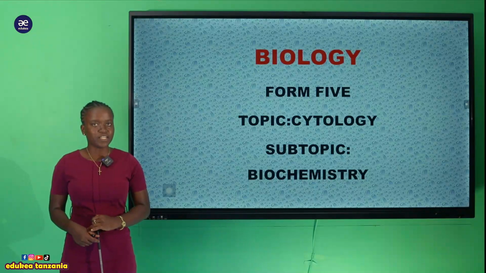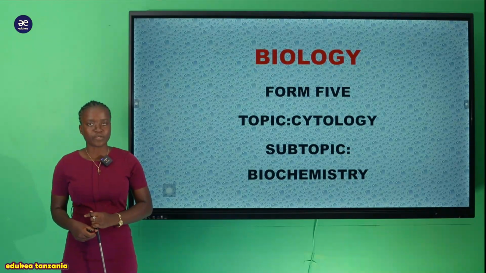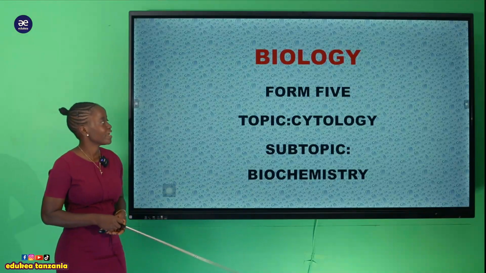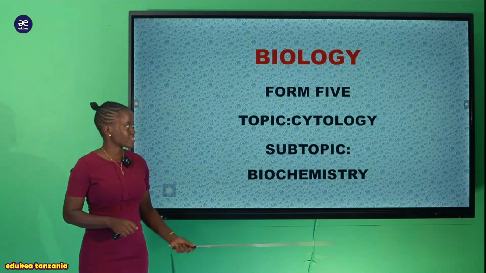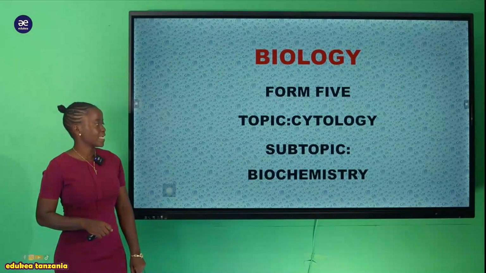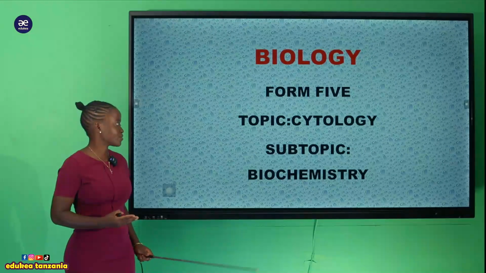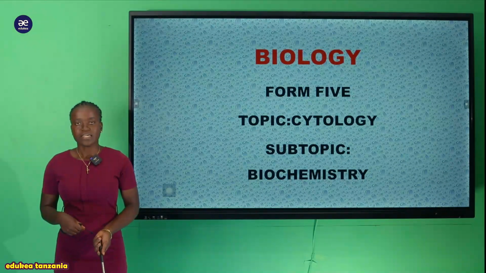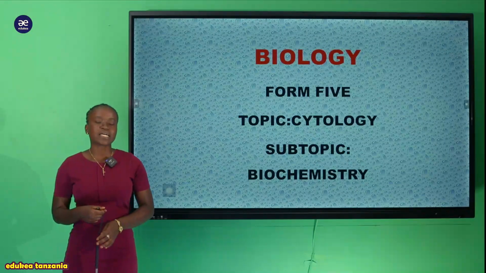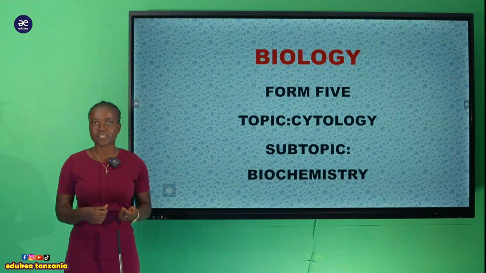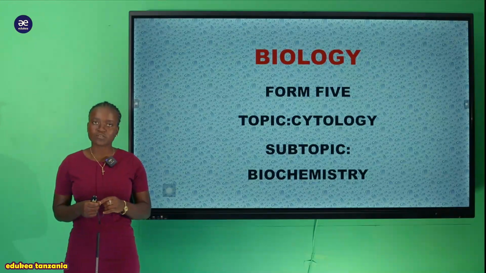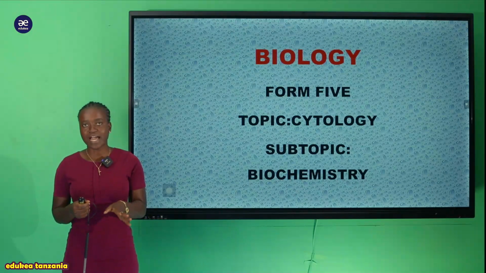I'm teaching biology, and today I'll be with you to discuss our topic, which is found in class level Form 5. And here we are going to discuss cytology. Our main focus is the subtopic biochemistry. Here we are discussing the organic constituents which are found within the cell. We have already finished looking at the first organic constituent, that is carbohydrate.